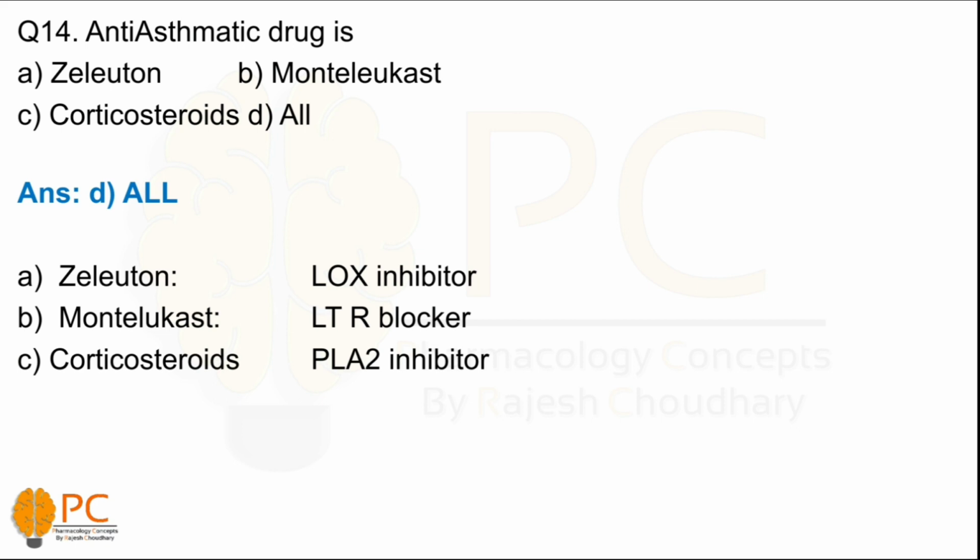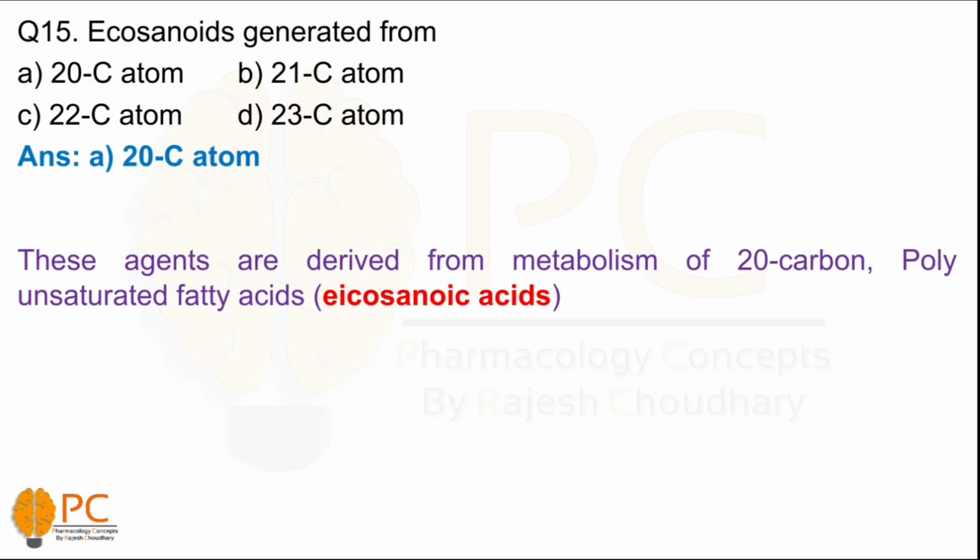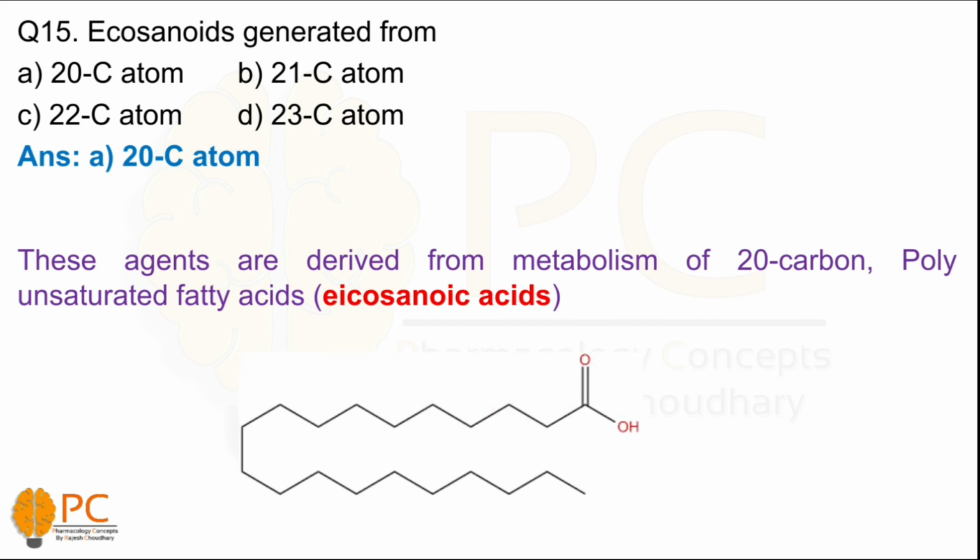So now come to the question number 15. Take a look. So answer is the A, 20 carbon atoms. So basically all the eicosanoids, these agents are derived from the metabolism of 20-carbon polyunsaturated fatty acid, which is known as eicosanoic acid, and it is the basic structure of eicosanoic acid, which produces various eicosanoids like prostaglandin, prostacyclin, thromboxane, and leukotrienes. And these are the basic questions or MCQs of autacoids.